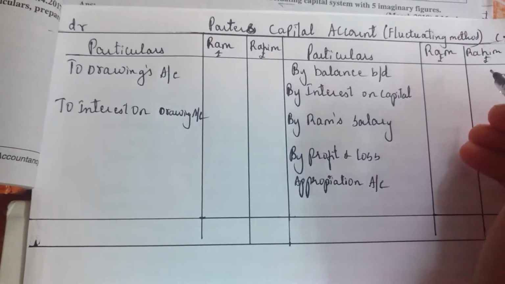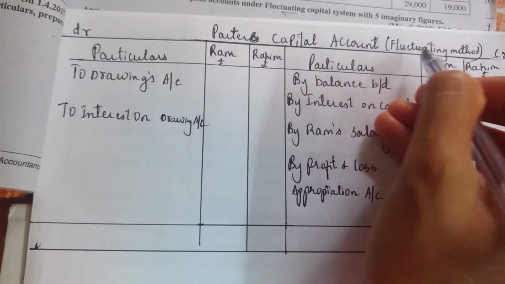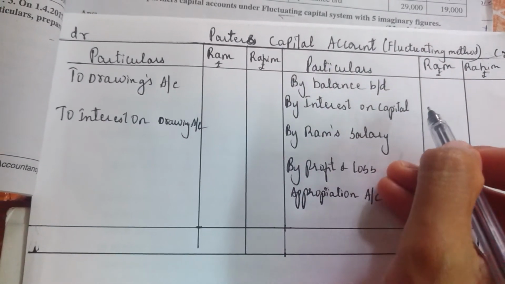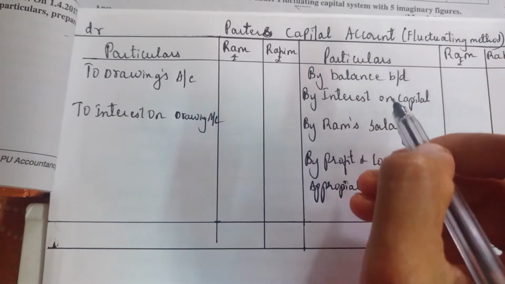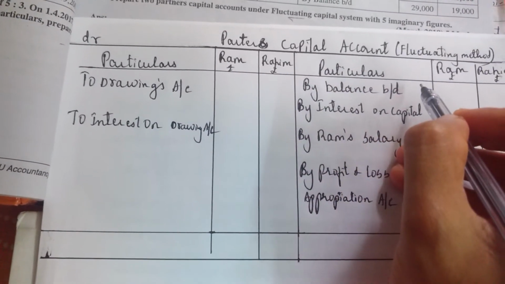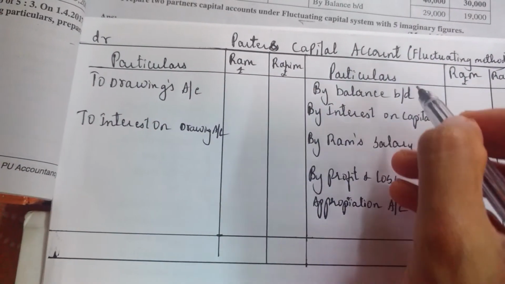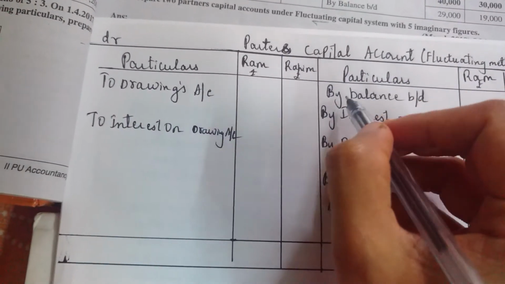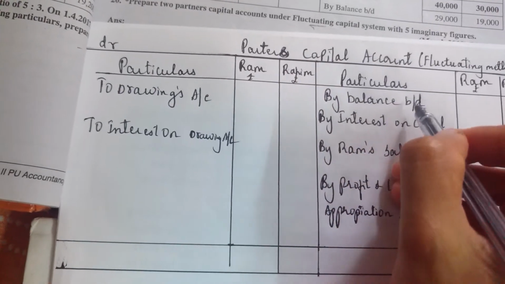Since it is fluctuating capital method, there is only one account. If you see the differences we have already studied, the balance there will be only one account. There is one extra thing that will come here, that is by balance brought down.